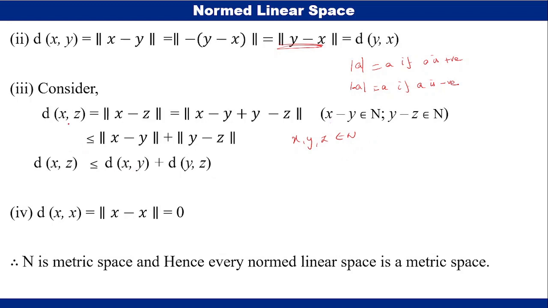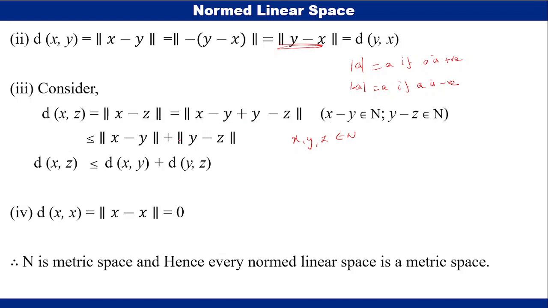Now d of x,z is equal to norm x minus z. So this is norm of (x minus y) plus (y minus z). This is less than or equal to, so here we can form a pair of x minus y and y minus z.